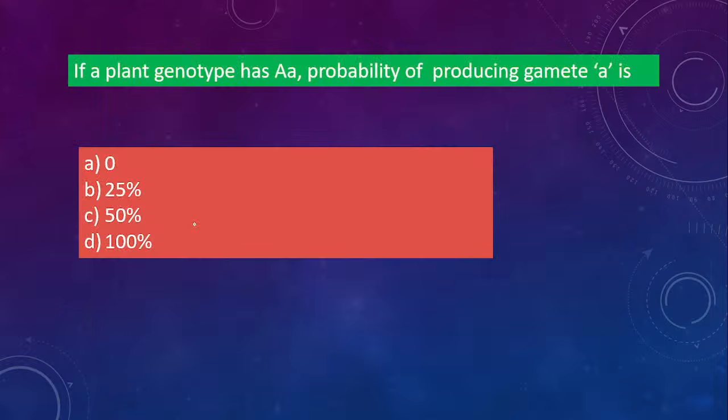Okay, next one. If a plant genotype has AA, capital A, small a, probability of producing gamete A is how much? Is it 0, 25%, 50%, 100%? Genotype दिया हुआ है capital A, small a, तो small a gamete produce करने के लिए what will be the probability? So answer is option C, 50%. Okay, so 50% chance of having small a, 50% chance of having capital A.